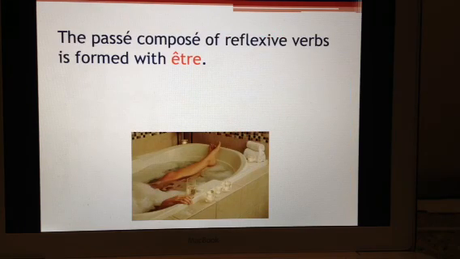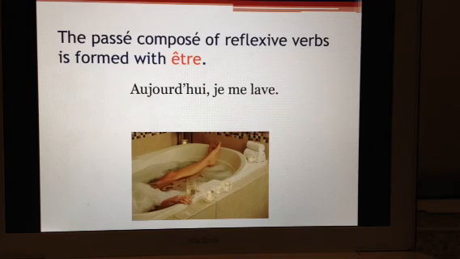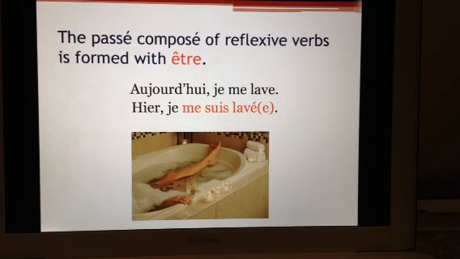The passé composé of reflexive verbs is formed with être. Remember using me, te, se, nous, vous, or se in front of your verb makes it reflexive. So anything like washing your hands, bathing, getting dressed, all that stuff that was reflexive uses être instead of avoir as your helping verb. So for example, if you want to say today, I'm washing myself, aujourd'hui, je me lave. But yesterday, I bathed also. Hier, je me suis lavé. So you put your être between the reflexive pronoun and the past participle.